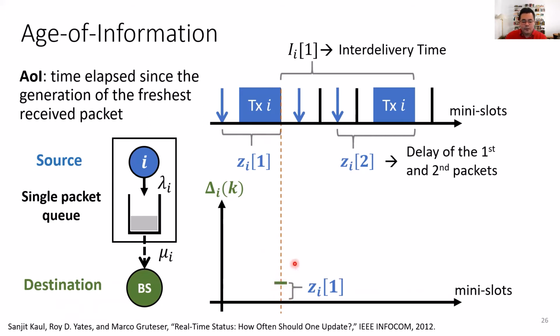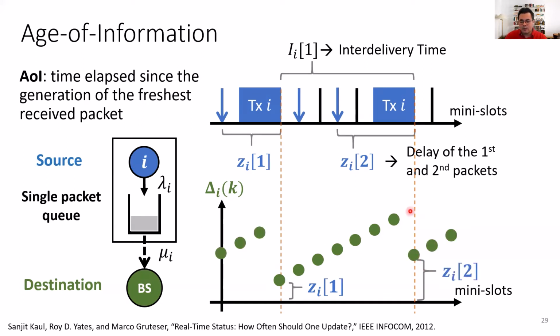And if 1 minislot goes by and I don't receive anything new, then my information is going to be Z1 plus 1 minislots old, then Z1 plus 2, then Z1 plus 3, and so on, until I receive the next packet. And once I receive the next packet, my age information is going to be updated to the second packet delay, and then it's going to increase again. So this is the sawtooth pattern that you see in age information papers, and it captures how old is the information from the perspective of the destination. And if you would like to keep the information fresh at the destination, you would like this curve to be as close to 0 as possible.